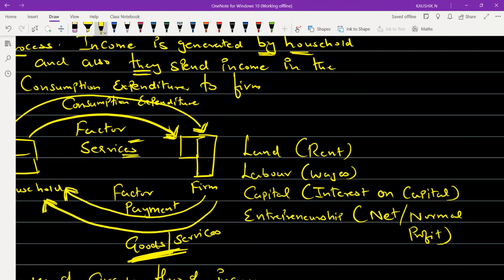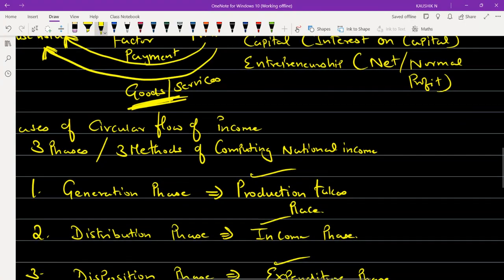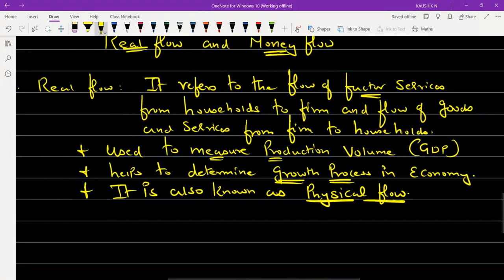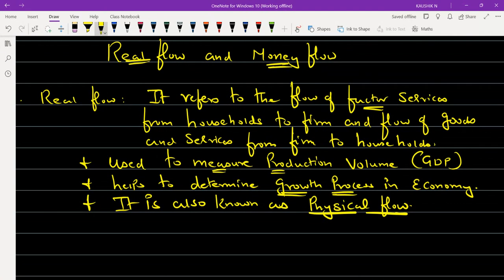Land, labor, capital all form part of an asset. Labor is also the greatest asset. Then capital is nothing but assets plus liability. So it is all denoting an asset, and assets are covered under the real account. That's why we call this a real flow, where the factor services flow from the household to the firm, and the flow of goods and services takes place from the firm to households.